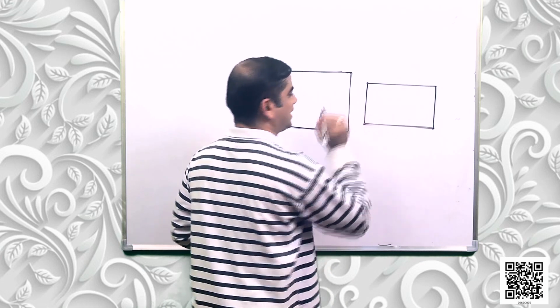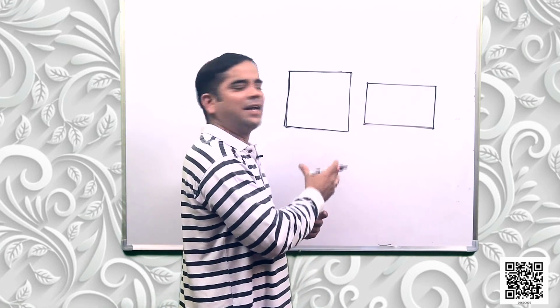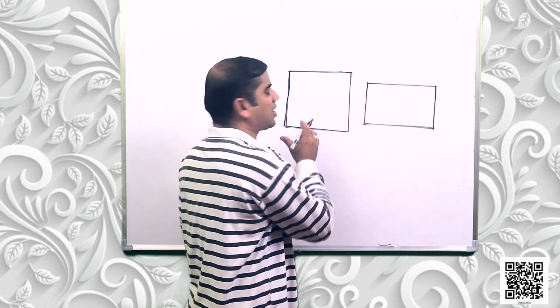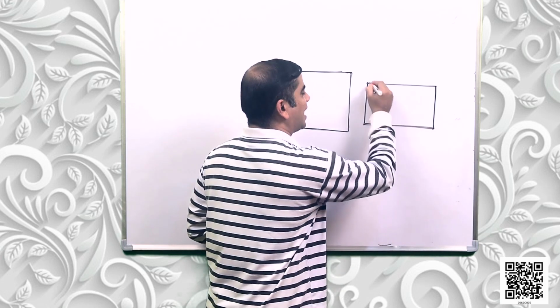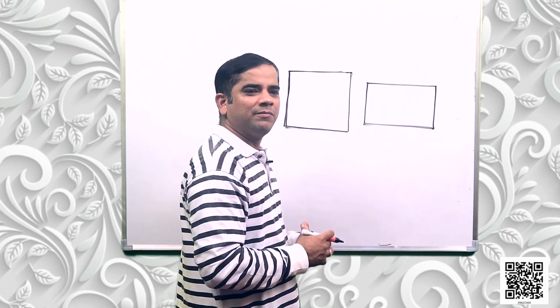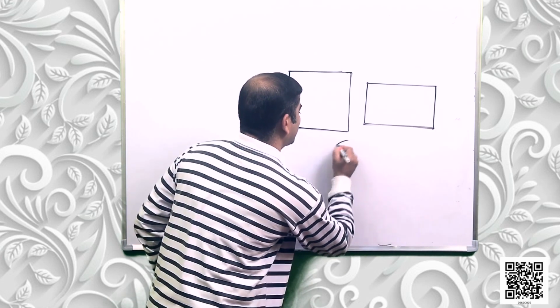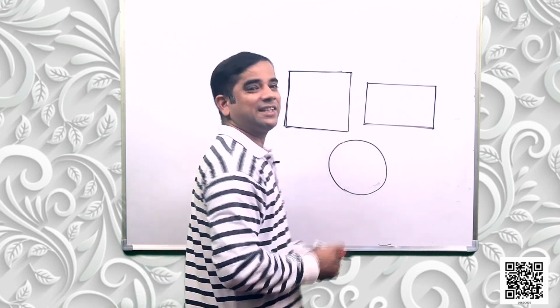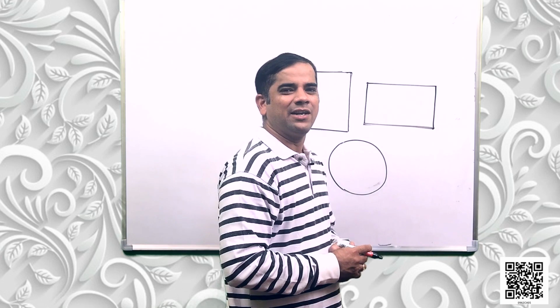Length and breadth. In case of a square, the length and breadth are equal, so they are called the sides. In case of a rectangle, it has a length and a breadth. Same, when we go for a surface having a curve, we can go for a circle. A sphere is a three-dimensional object and a circle is a two-dimensional object.